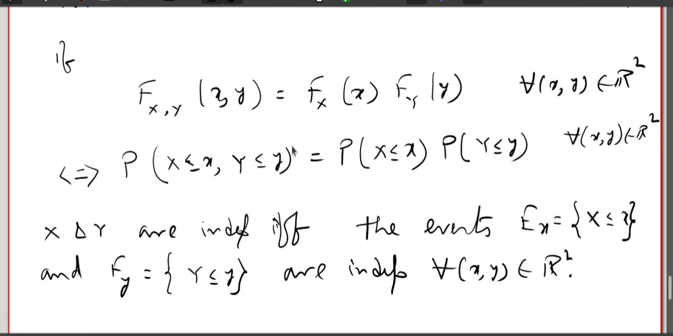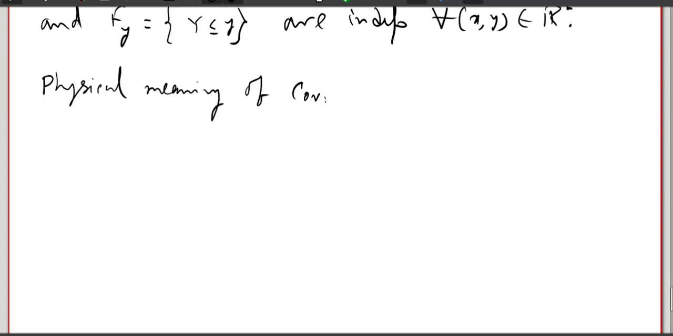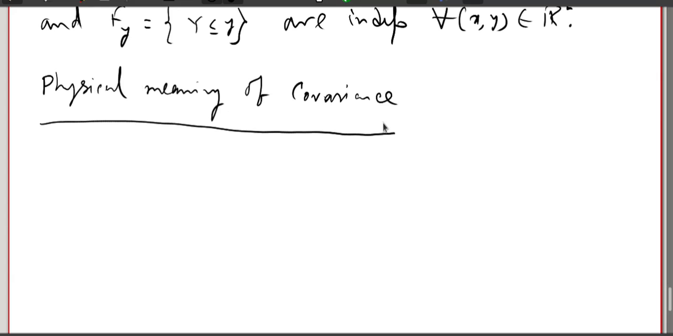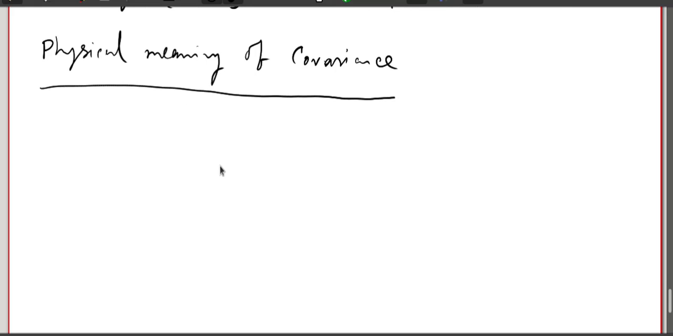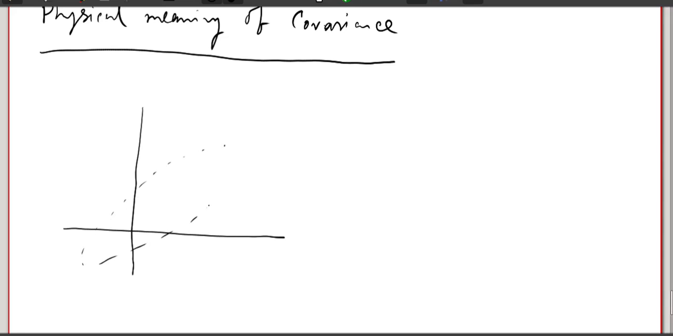The physical meaning of the covariance can be explained in the following manner. Suppose you have data on two random variables x and y. When you plot the data, suppose it looks something like this. Okay, it is clustered something like this.